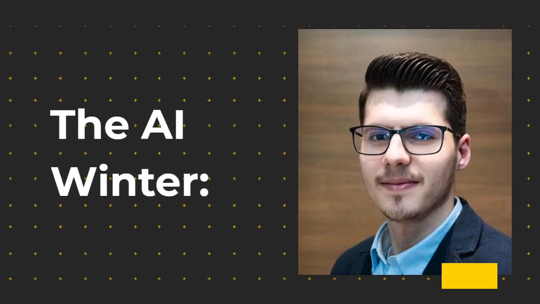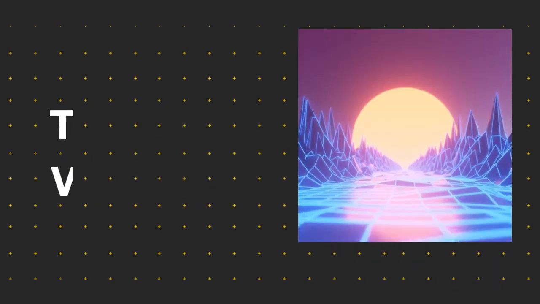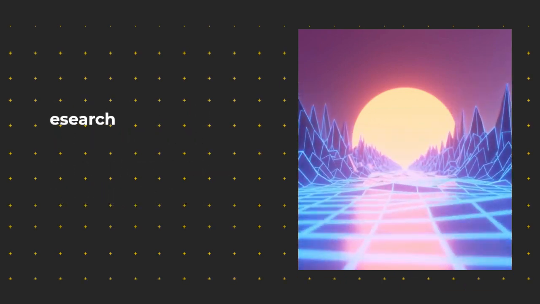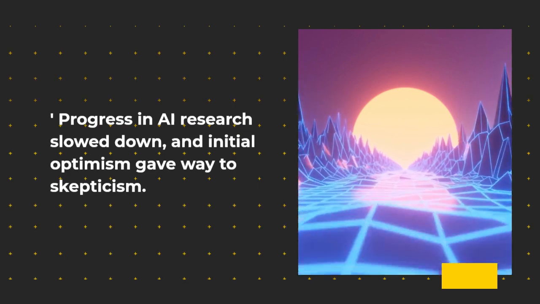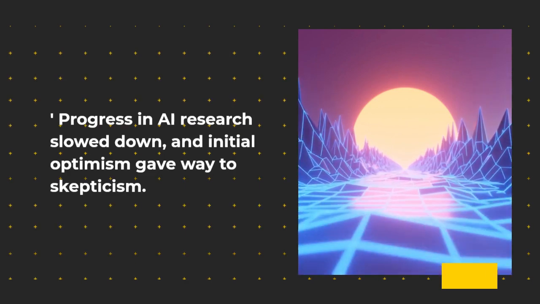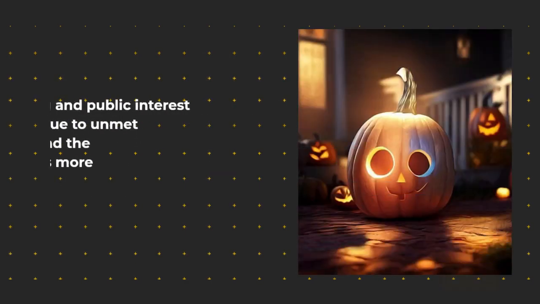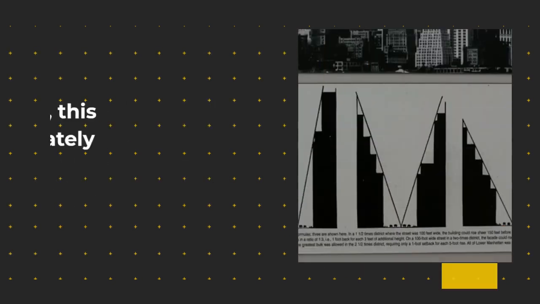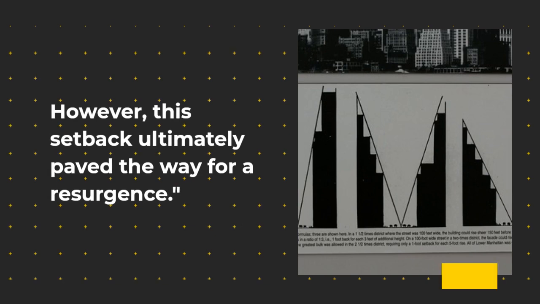The AI winter. In the 1970s and 80s, AI faced a period known as the AI winter. Progress in AI research slowed down, and initial optimism gave way to skepticism. Funding and public interest dwindled due to unmet expectations and the realization that AI was more challenging than initially anticipated. However, this setback ultimately paved the way for a resurgence.